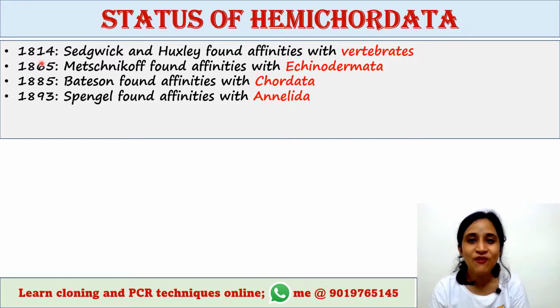In 1814, Sedgwick and Huxley suggested the affinities of Hemichordata with the vertebrates. In 1865, Metschnikoff concluded that Hemichordata had certain affinities with Echinodermata.